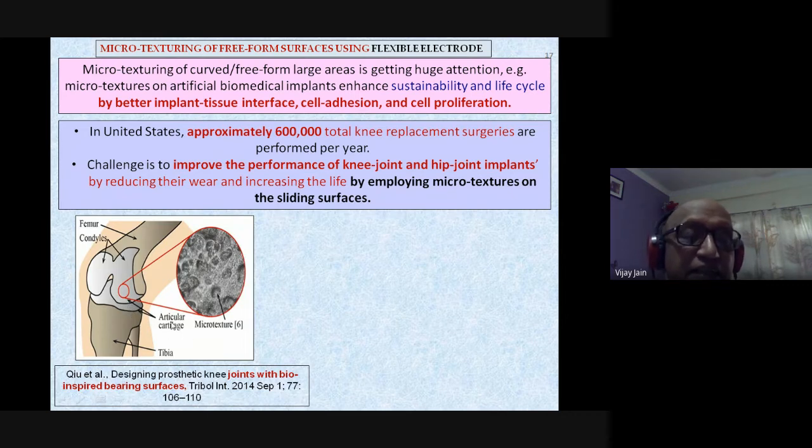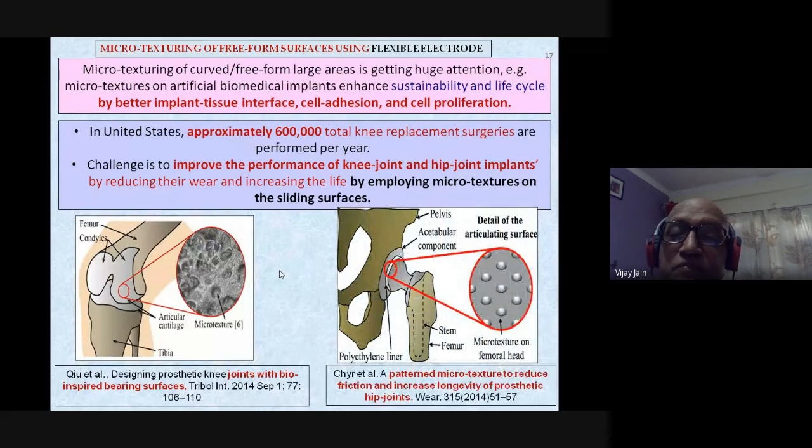cartilage. Now this was done by Chu et al, and they published in Tribology International, and they found better performance and better life of the knee joint compared to without these microtextures. This is the hip joint, you can see clearly here.